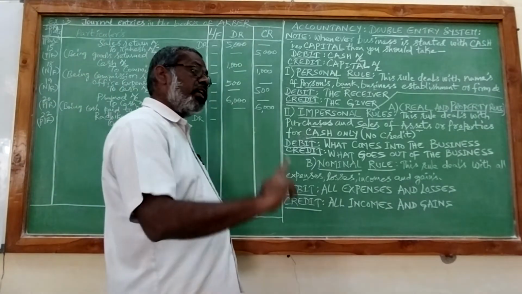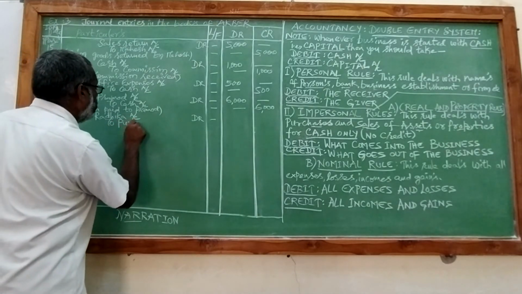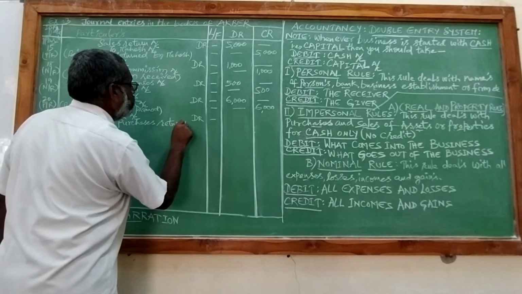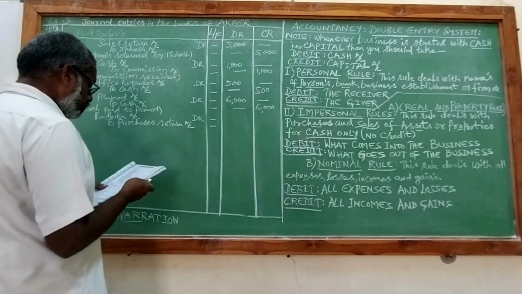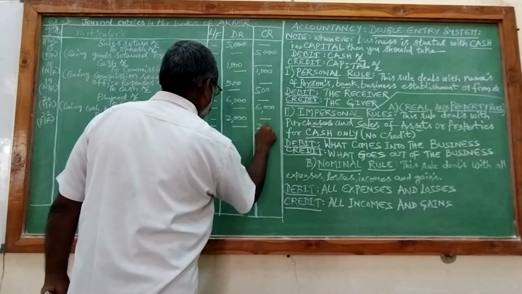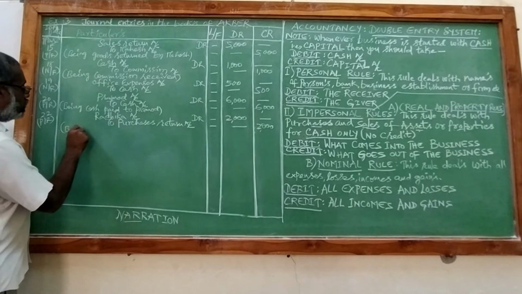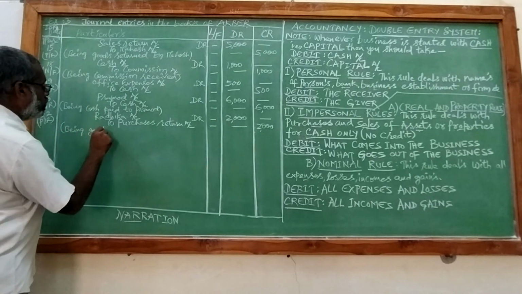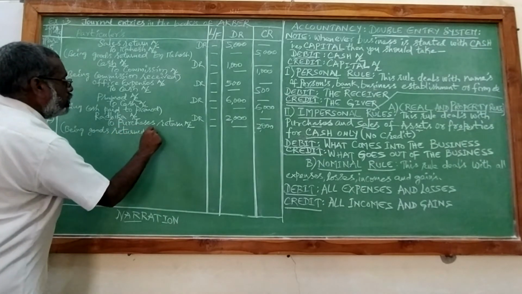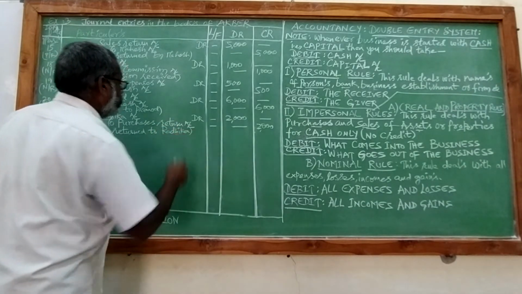So we will take purchases return. $2,000. Being goods returned to Radhika.